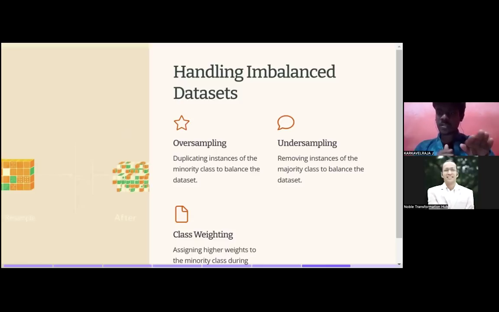70 dogs, now 30 to 70 becomes cat, so 70 cats, so the class is balanced. Now there is another technique called undersampling, removing instances of majority classes to balance the dataset.